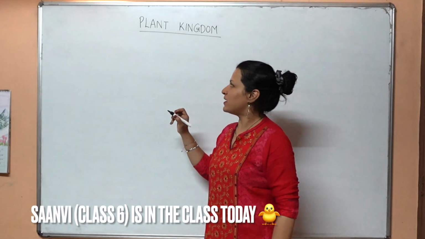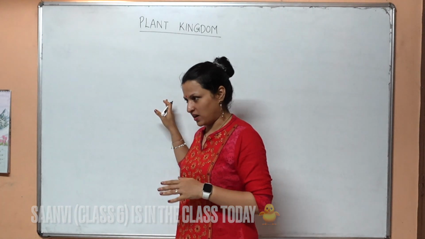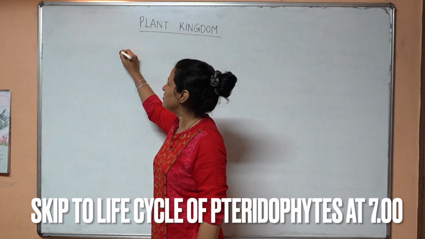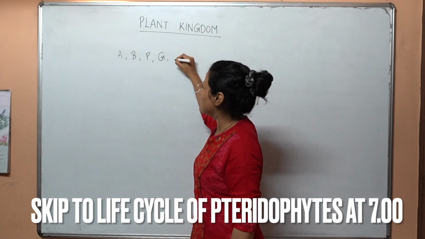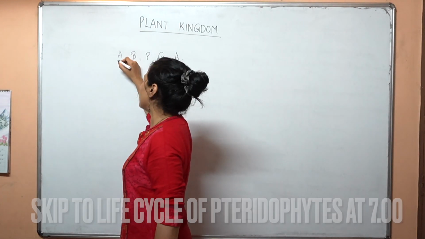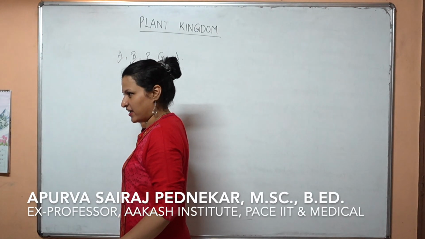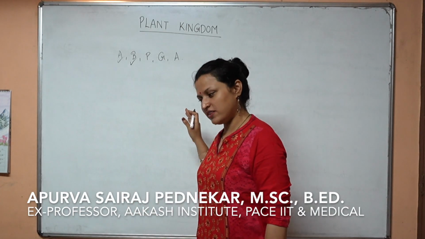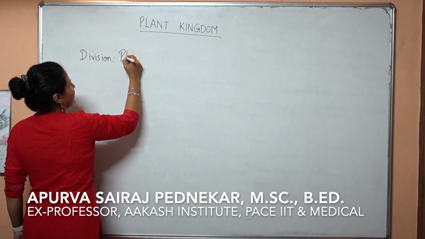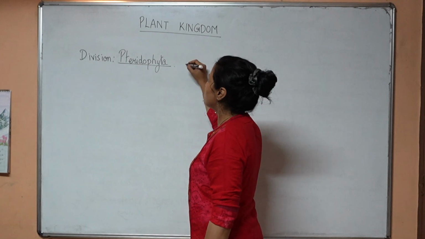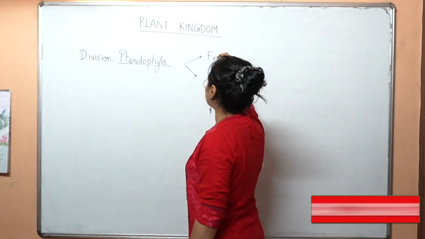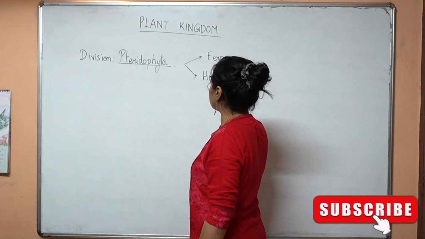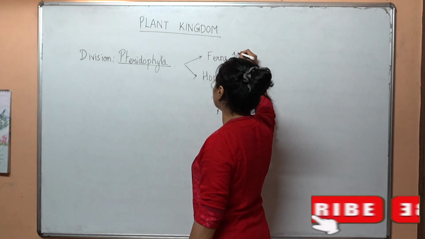So we are on the chapter Plant Kingdom. There are 5 types of plants: algae, bryophyta, pteridophyta, gymnosperms and angiosperms. We have completed algae and bryophyta, and right now we are doing pteridophyta. Division: pteridophyta. There are 2 types of plants in pteridophyta: ferns and horsetails. But the majority are ferns.